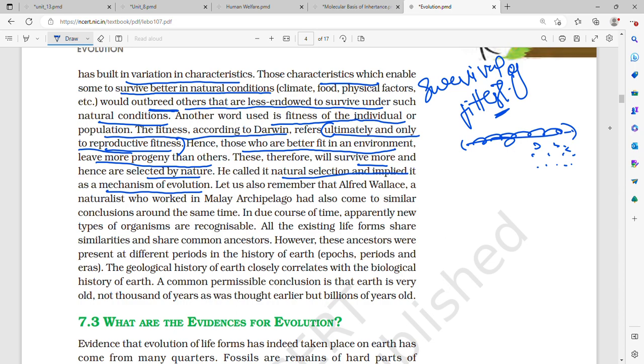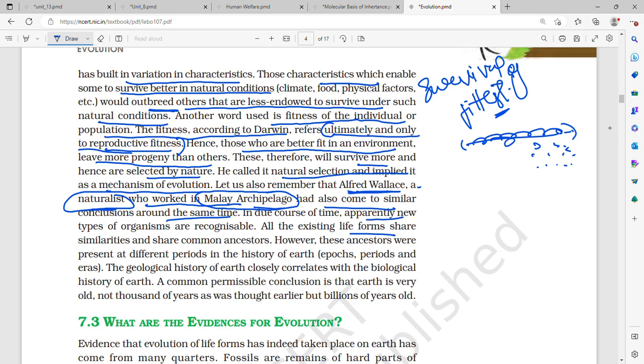Let us also remember that Alfred Wallace, who was a naturalist, worked in Malay archipelago. This is very important. So Alfred Wallace was another naturalist who worked in Malay archipelago. He had also come to similar conclusions around the same time as Darwin.